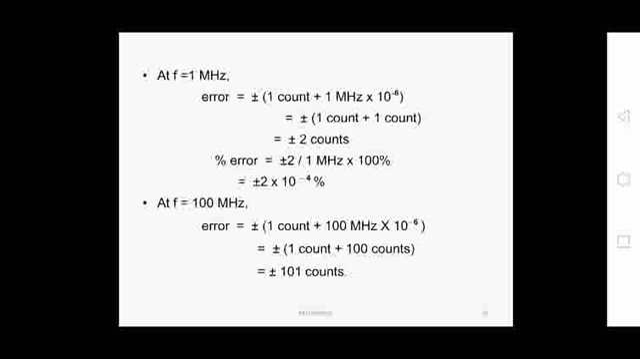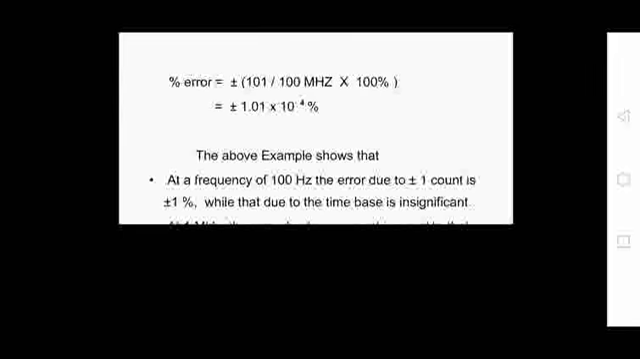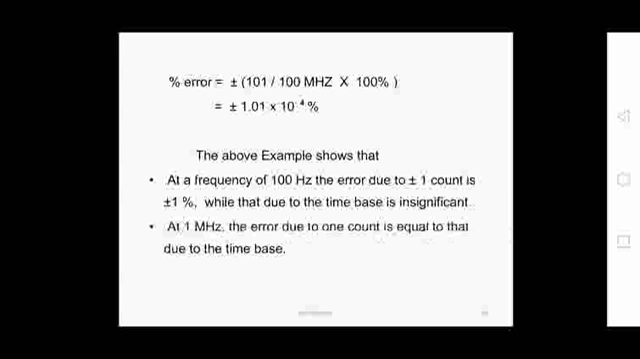At f equal to 1 megahertz, error due to time base is 1 count. At f equal to 100 megahertz, error due to the time base is 100 counts. You can clearly see from the counts. So here at 1 megahertz you are having 1 count, at 100 megahertz you are having the time base error of 100 counts. So totally 2 counts here, 101 counts there, but percentage error is decreasing as the frequency is increasing. So percentage error is 101 by 100 megahertz into 100%, 0.01 into 10 to the power of minus 4%.